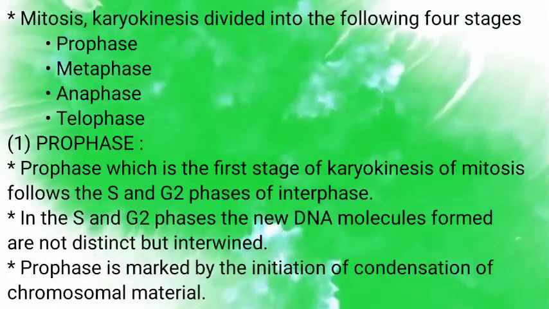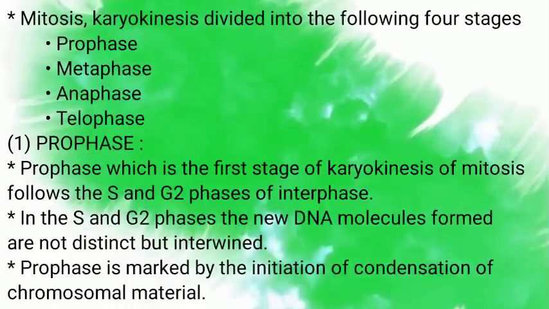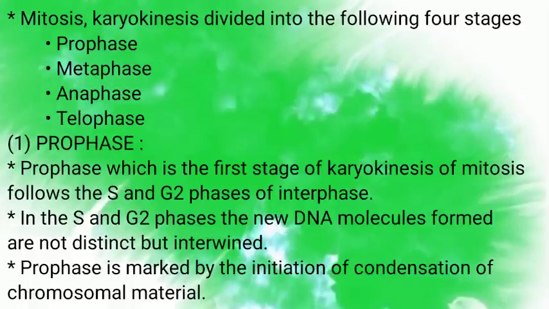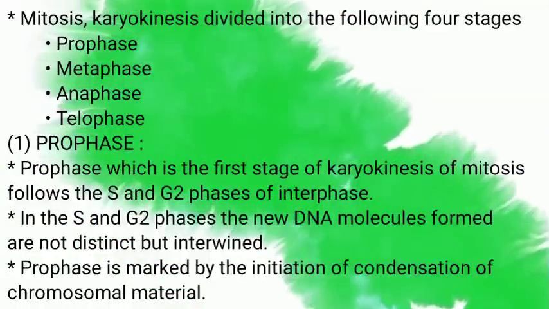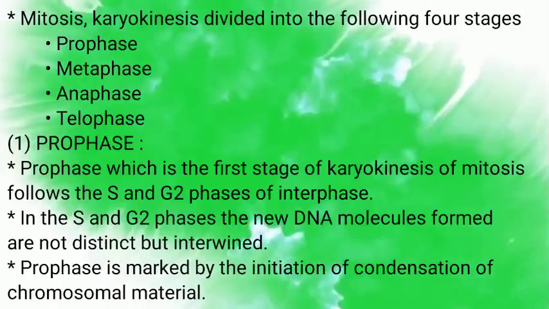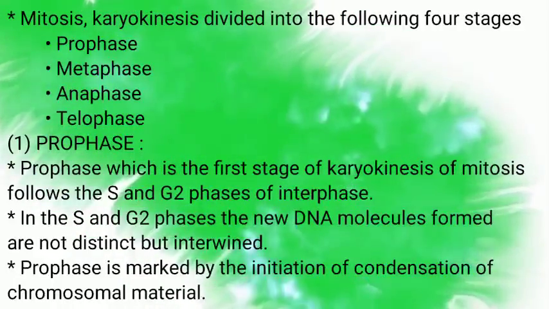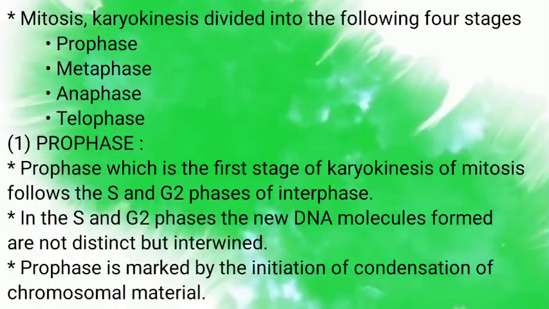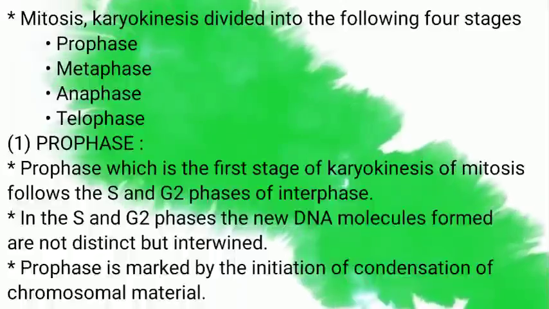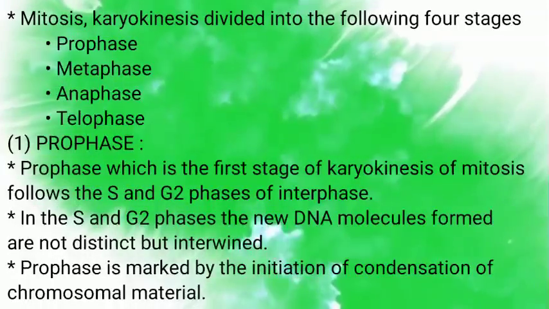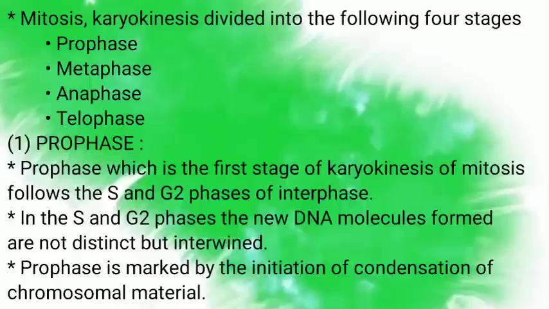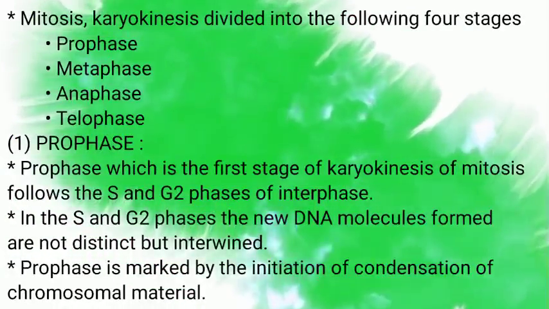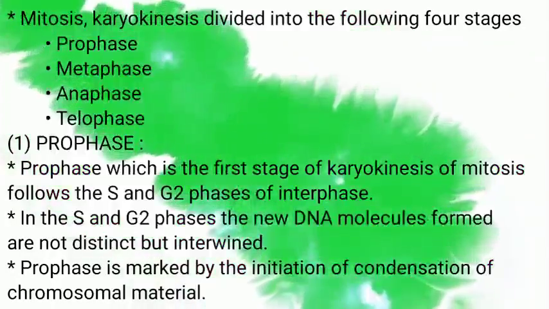Very first one, prophase. Prophase, which is the first step of karyokinesis of mitosis, follows the S phase and G2 phases of interphase. In the S and G2 phases, the new DNA molecules formed are not distinct but intertwined. Prophase is the phase which is the first stage of karyokinesis of mitosis, following the S phase and G2 phase of interphase. In the S and G2 phases, the new DNA molecules formed are not distinct but intertwined.